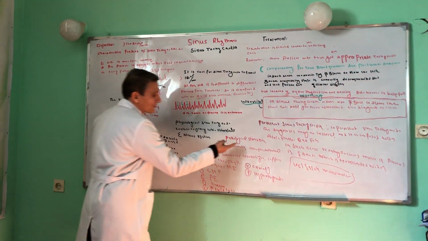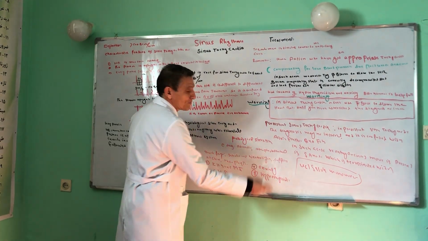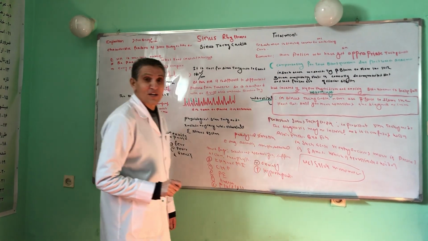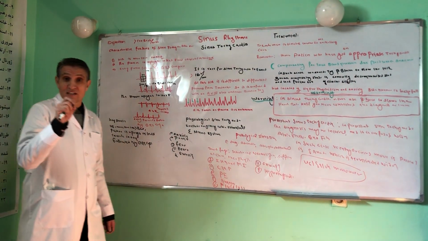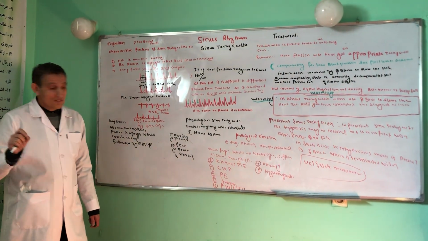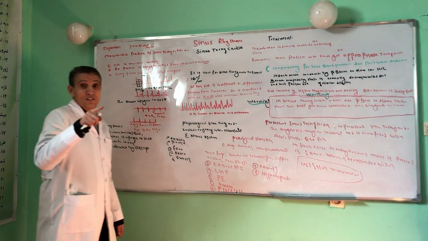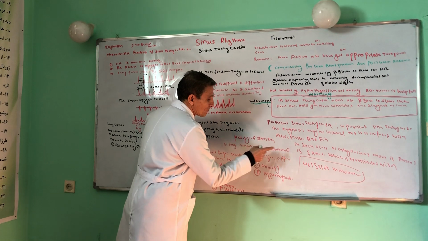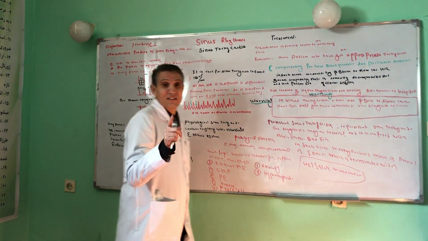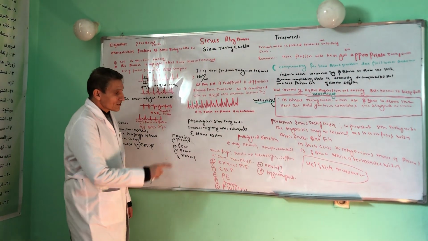Right now we'll be discussing the pathological causes of sinus tachycardia. First, drugs. Which drugs? Especially adrenaline, atropine, salbutamol, and don't forget inhaler and nebulizer. In addition to that, we should also think about caffeine, alcohol, and theophylline. The common drugs which lead to sinus tachycardia include adrenaline, atropine, salbutamol, inhaler and nebulizer, and you should also think about alcohol, caffeine, and theophylline.